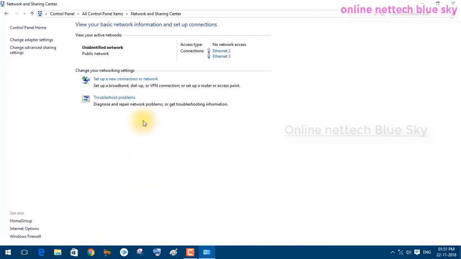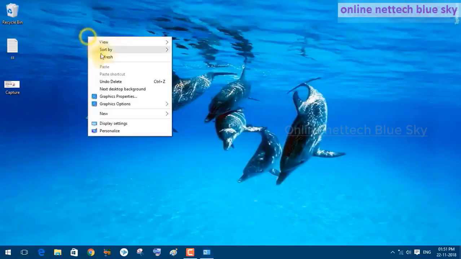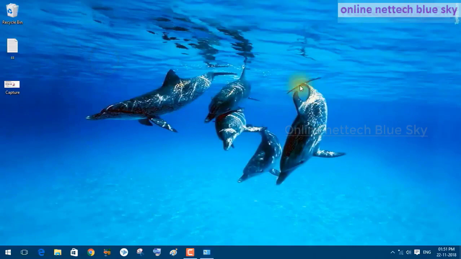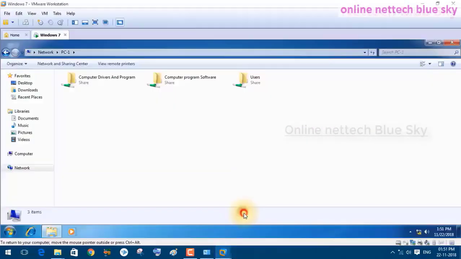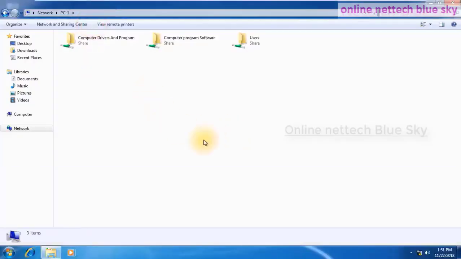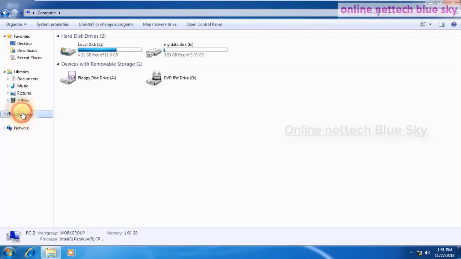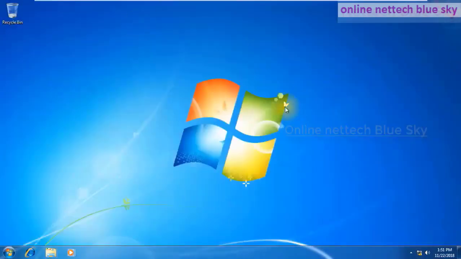You can see nothing is connected yet on my computer, and I connect my second computer here. In this tab, an RJ45 cable goes into your computer, and a second RJ45 connects to your other computer. You can see here my second computer, my Windows 7, connected with these systems.